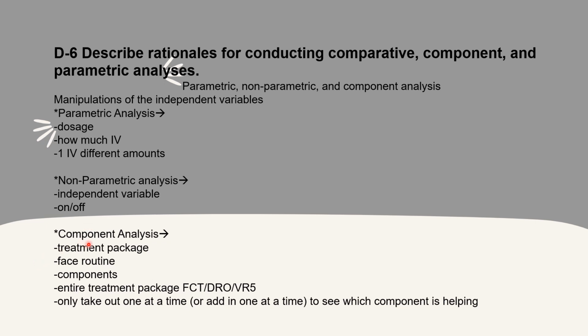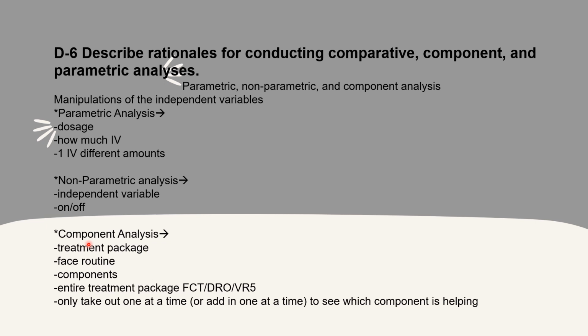Next, we have component analysis, which is usually in a treatment package, and its components. When we're referring to components, we're talking about an entire treatment package, and we would refer to, like, functional communication training, DRO, and a VR5 schedule.